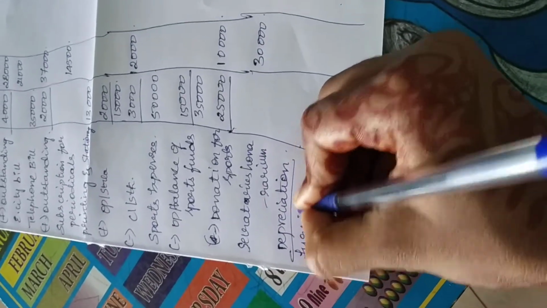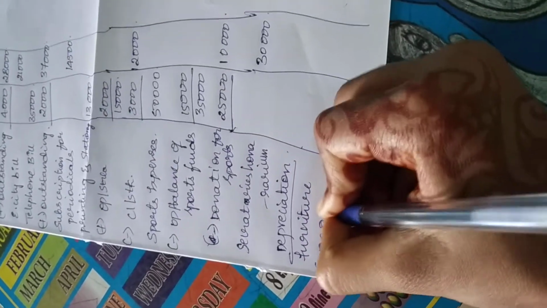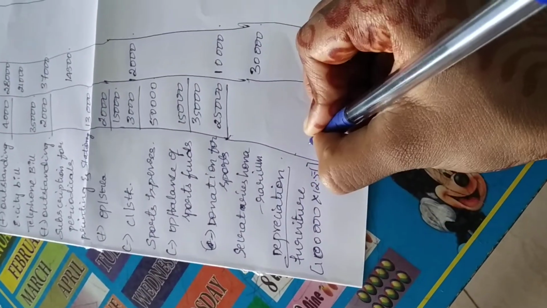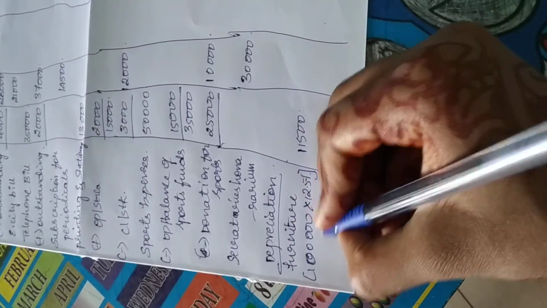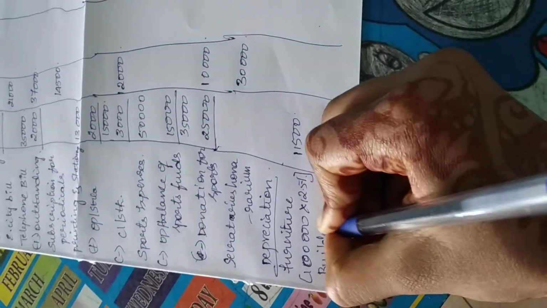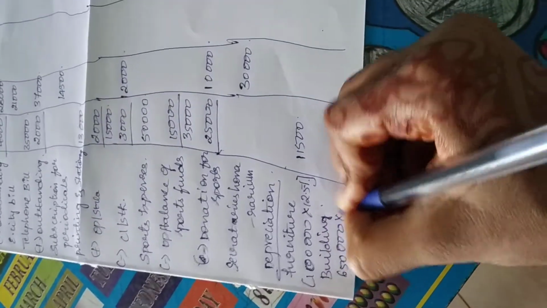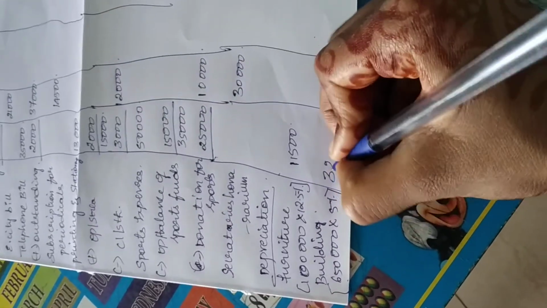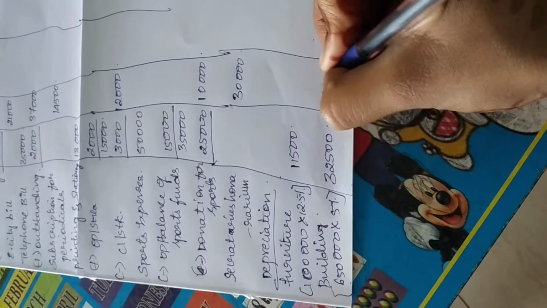So furniture, 1 lakh into 12.5% comes to 11,500. So building, they have given us the building value as 6,50,000 into 5%. So we will get 32,500. Okay. So the total depreciation is 44,000.